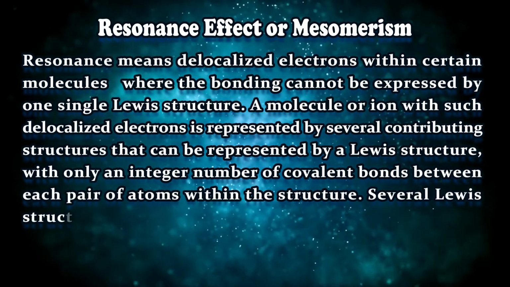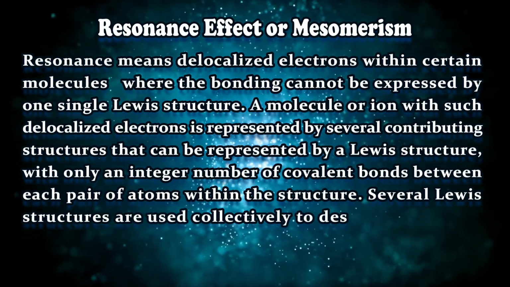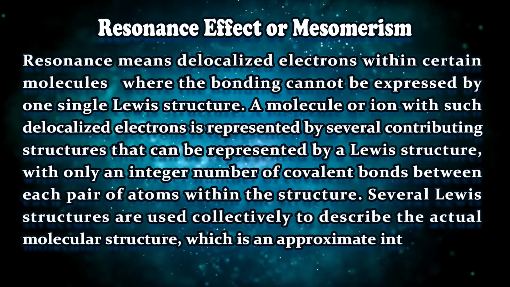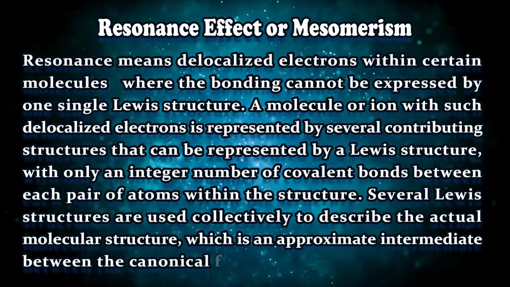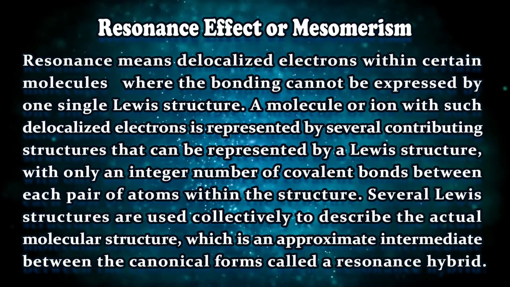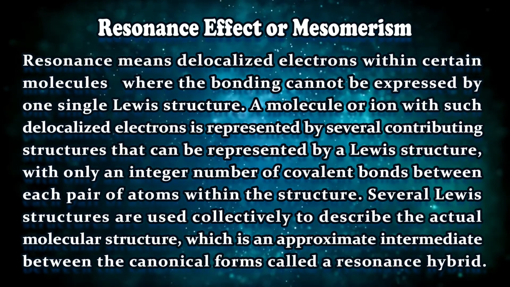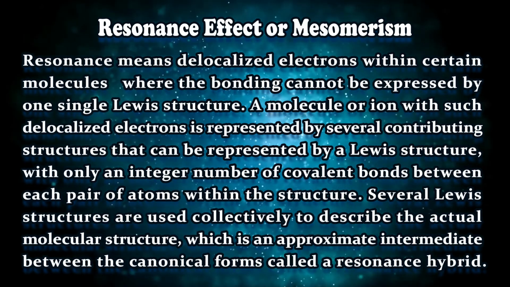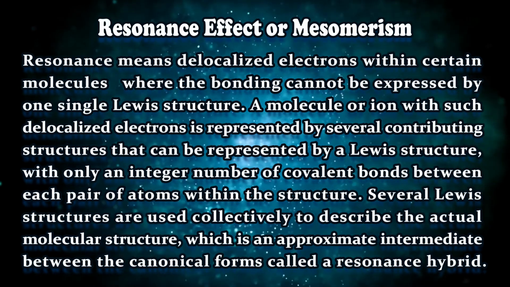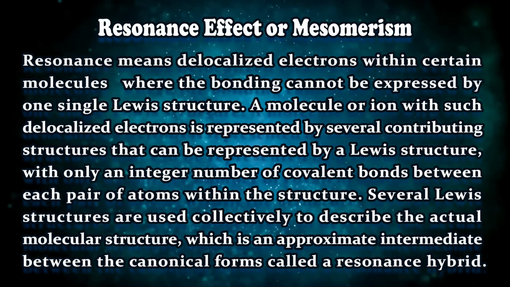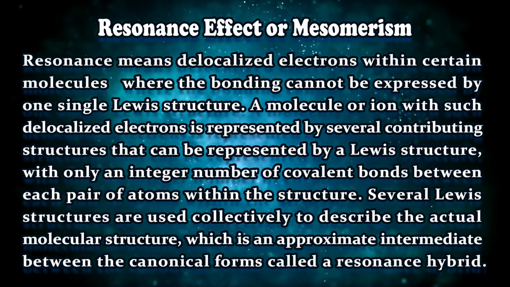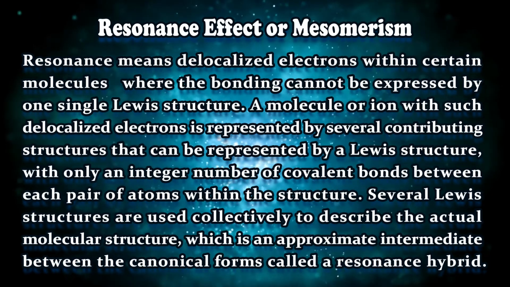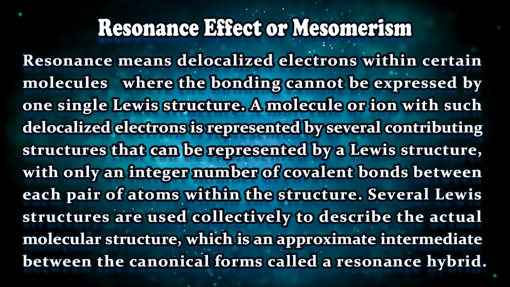What this resonance hybrid will show you is that it is basically a combination of different resonating structures. If you combine all the resonating structures, one combined structure will come, which is called the resonance hybrid, right? In resonance also there is plus R effect and minus R effect. Plus R effect means donation of pi bonded electrons through resonance, and minus R effect means withdrawal or acceptance of pi bonded electrons through resonance, right?